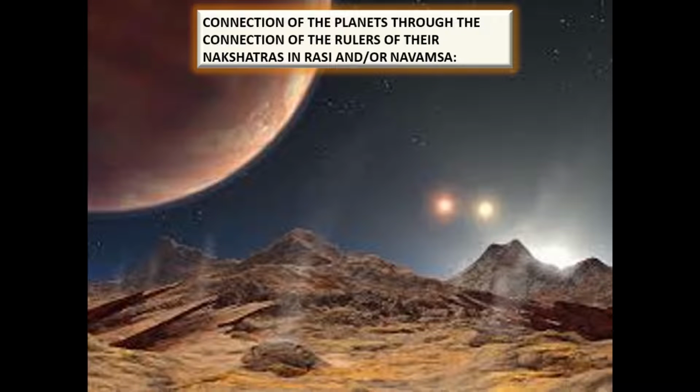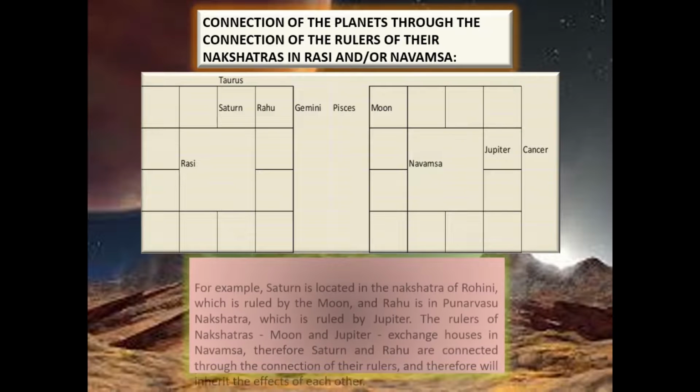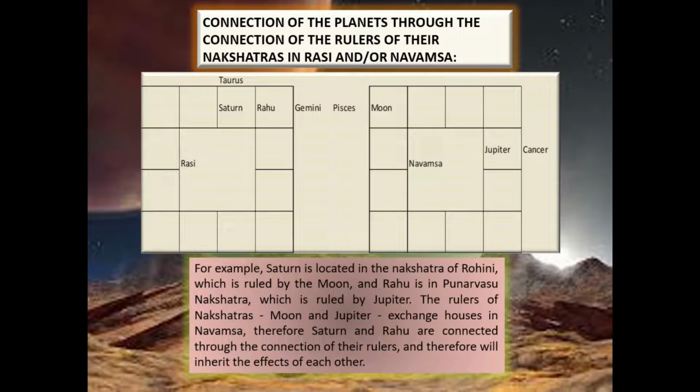Connection of the planets through the connection of the rulers of their nakshatras in Rasi and in Navamsa. For example, Saturn is located in the nakshatra of Rohini, which is ruled by the Moon, and Rahu is in Punarvasu nakshatra, which is ruled by Jupiter. The rulers of the nakshatras, Moon and Jupiter, exchange houses in Navamsa. Therefore, Saturn and Rahu are connected through the connection of their rulers, and therefore will inherit the effects of each other.